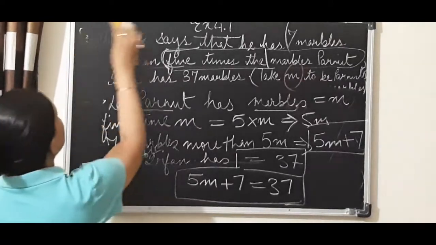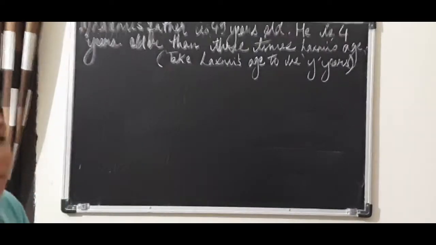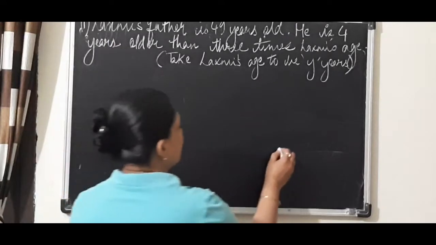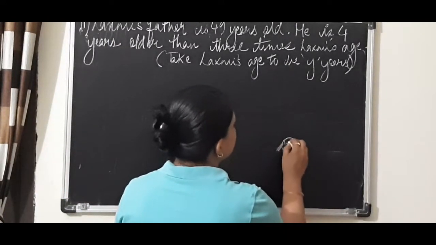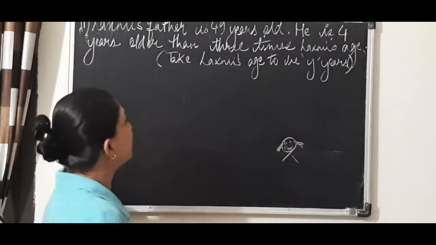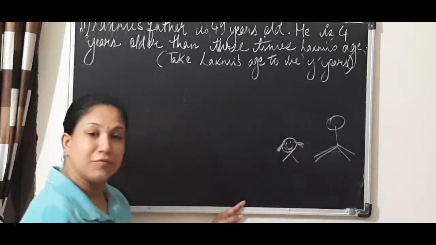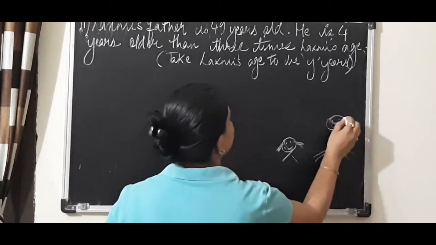Let us move to the second part. See children, now in question number 2, they are talking about a girl whose name is Lakshmi, and the comparison is with her father. Now see, what is the comparison?